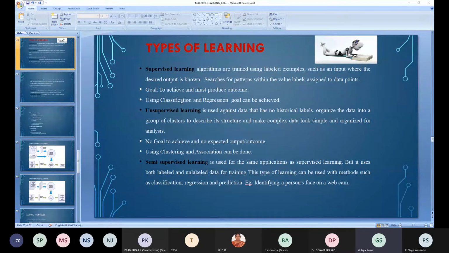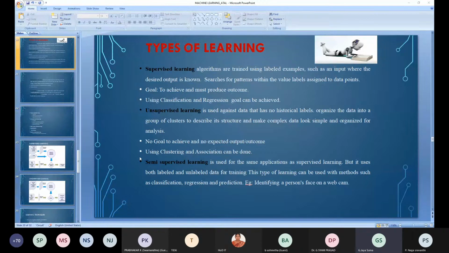When it comes to unsupervised learning, it is used against data that has no historical labels. What it does is organize the data into a group of clusters to describe its structure and make complex data look simpler and organized for analysis. Here, based on the similarities of the data objects present in that group, they will be grouped. So we don't know how, based on the values only, we will group into clusters. That is unsupervised learning. There is no goal to achieve, no expected outcome. Clustering and association can be done.